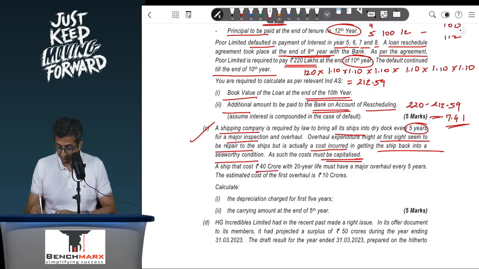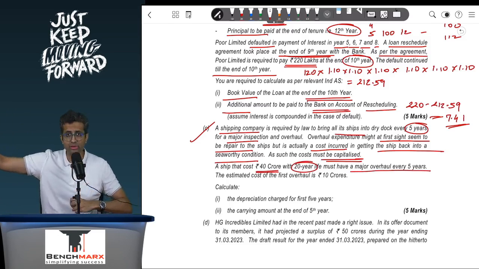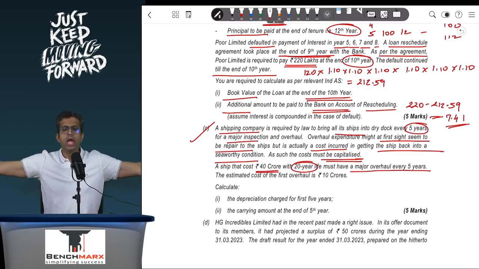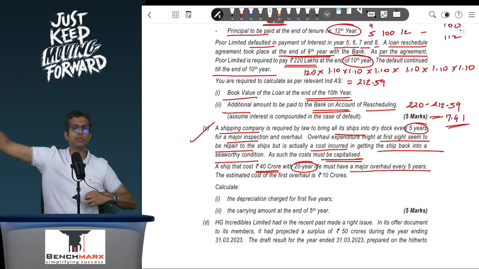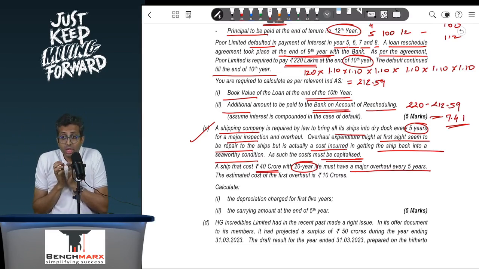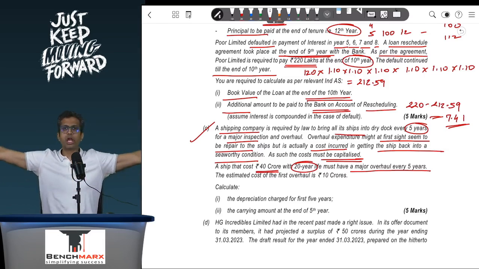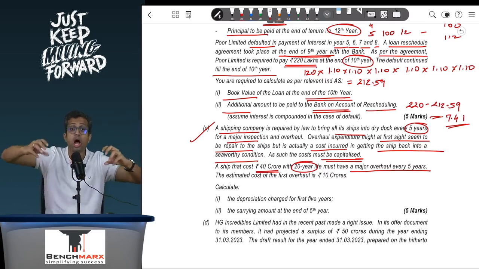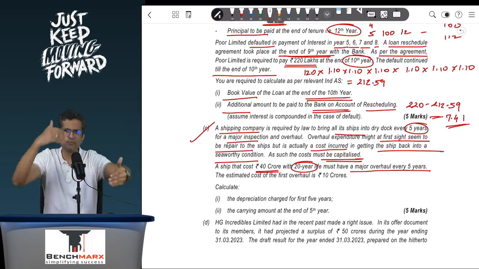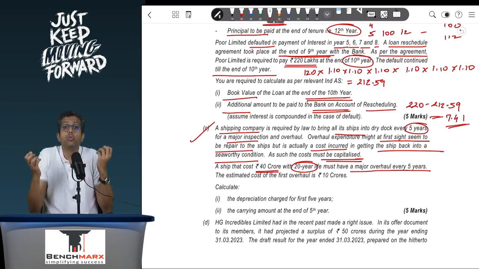A ship costing 40 crores with a 20-year life will have a major overhaul every 5 years. So will you capitalize the overhaul expenditure which is expected to be incurred after 5 years today? The answer is no. That expenditure will be capitalized when it is actually incurred. However, when I amortize 40, should I amortize 40 over the entire 20 years? Again, the answer is no, because a part of this will require replacement after 5 years. But what part of it?